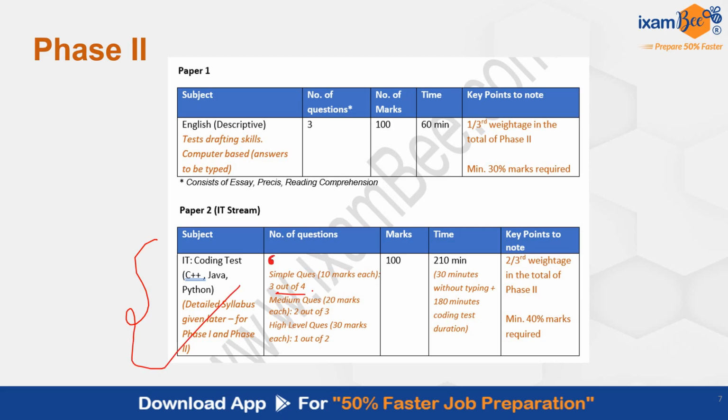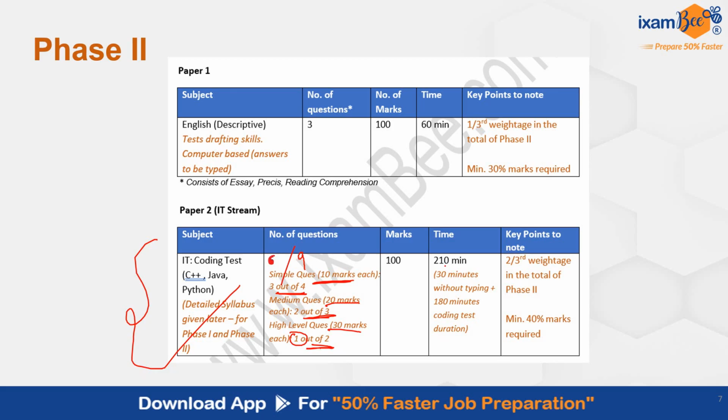There will be 4 simple questions of 10 marks each, out of which you have to attempt 3. There will be 3 questions of medium level of 20 marks, out of which you have to attempt 2. And there will be 2 high level questions of 30 marks, out of which you have to attempt 1. So you have to attempt 6 questions out of 9 given questions.